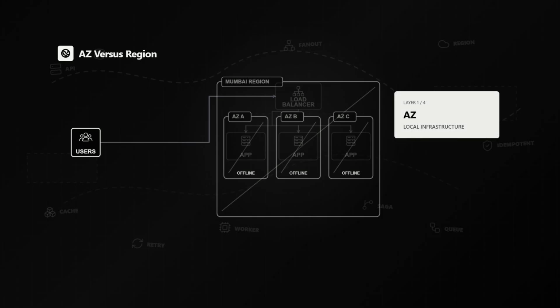This is the crucial difference between an availability zone and a region. Multiple availability zones protect you from failures inside one region, such as the loss of a data center. A second region protects you from losing the region itself. The protection boundaries are nested, and each one handles a different scale of failure.